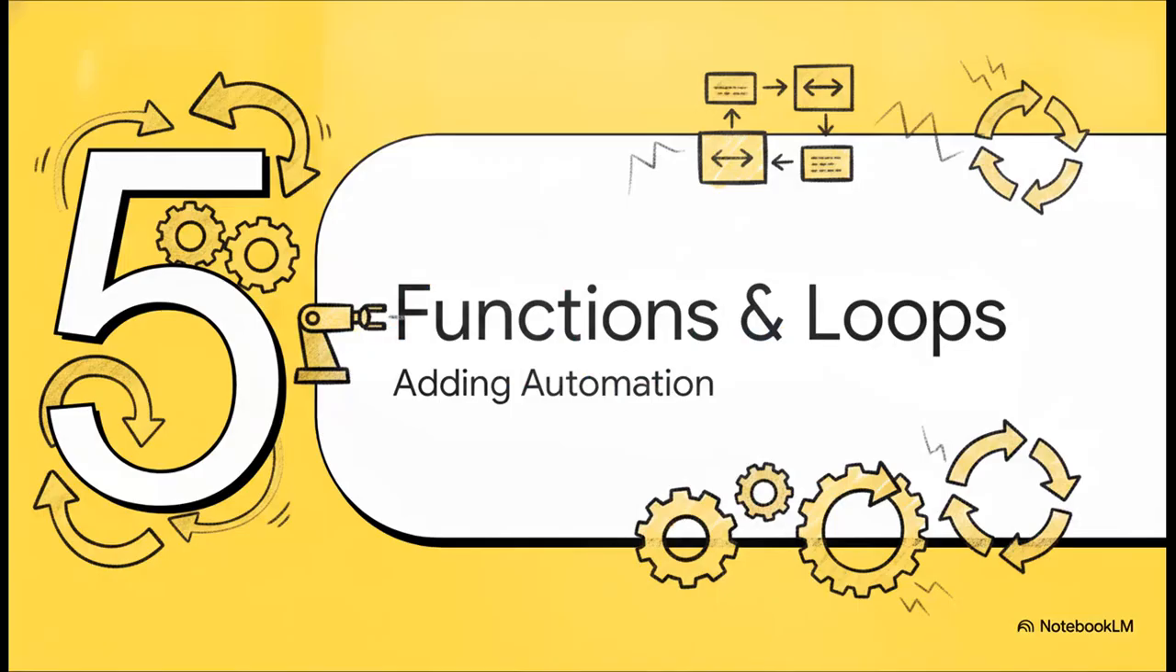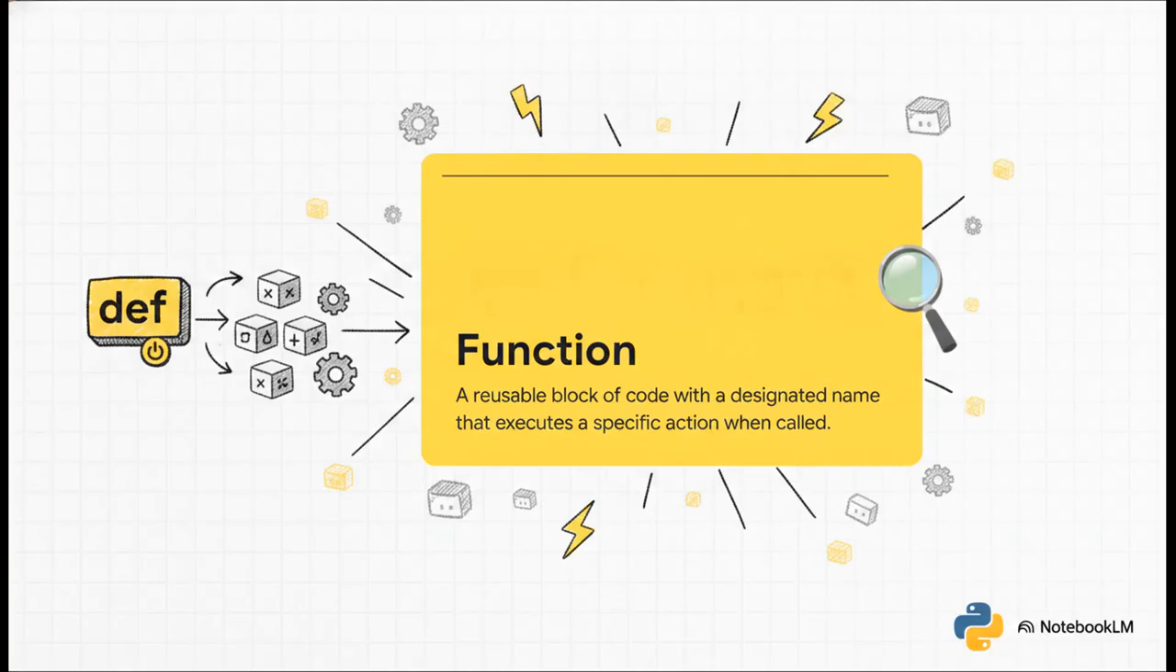Okay, let's step it up a notch with part 5, functions and loops. It is time to add some automation. Think of a function as a reusable package or block of code with a designated name that executes a specific action whenever it's called upon. It is basically a modular powerhouse. You write a complex action once, you define it with a custom name using the def keyword, and then you just call that name anywhere in your script whenever you need that action done. No copying and pasting required.